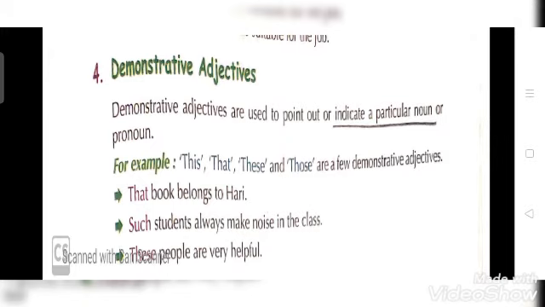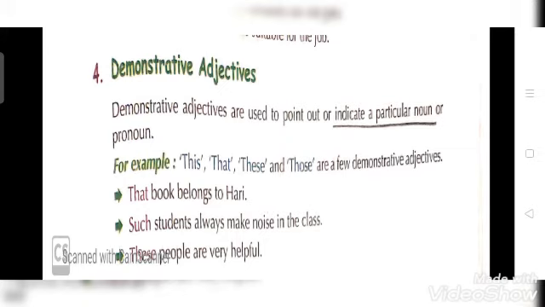Demonstrative adjectives point out specific persons or things. ये point करते हैं specific person को या specific things को. That means इनका एक काम होता है point करना, that means indicate करना, you can say कौन सा.